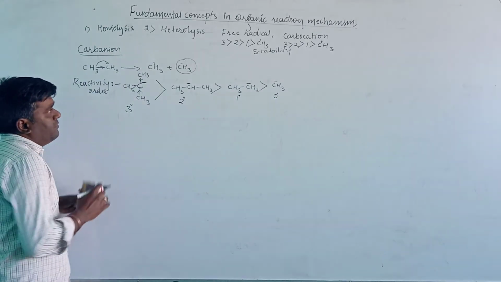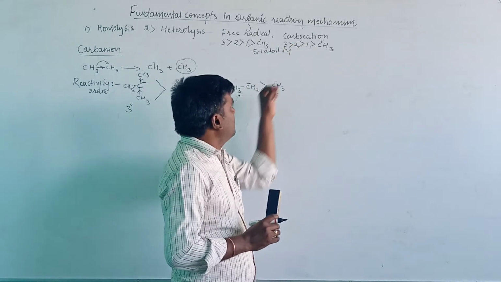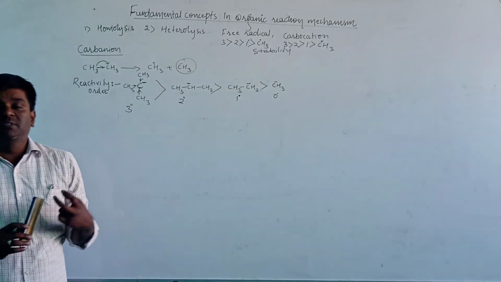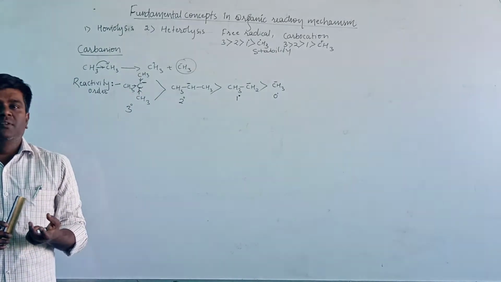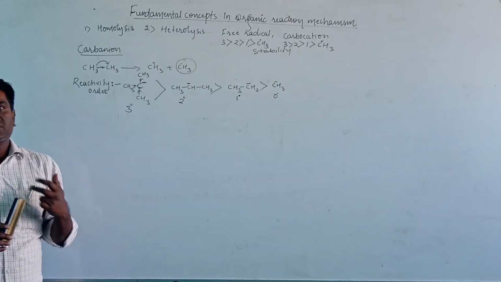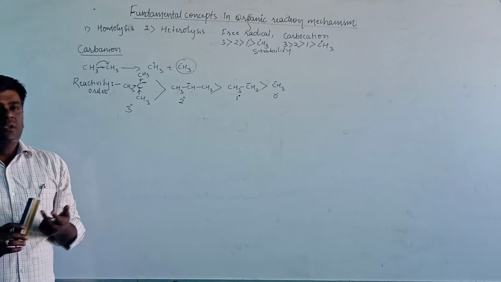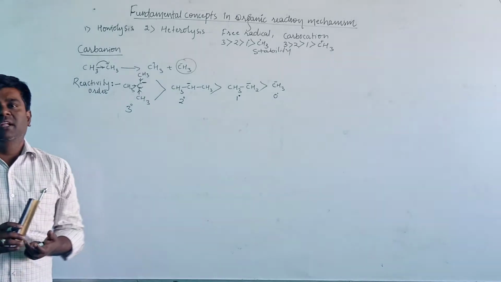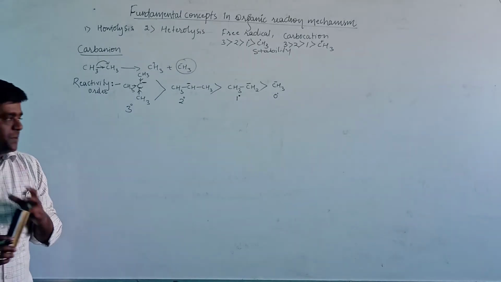In a carbocation, the more the number of electron releasing groups, the more will be the stability and the lesser will be the reactivity. But in a carbanion, the more the number of electron releasing groups, the greater will be the reactivity and the lesser will be the stability.